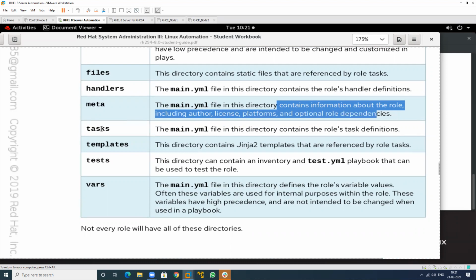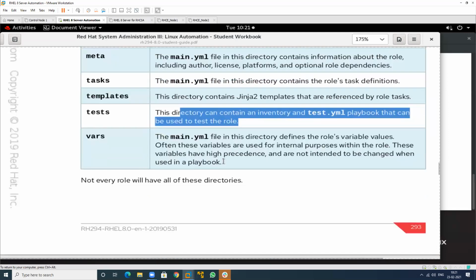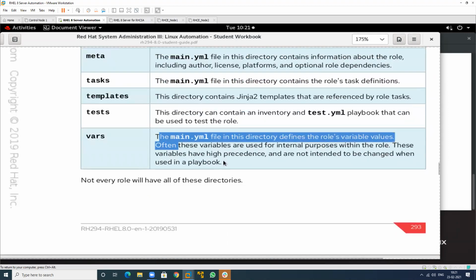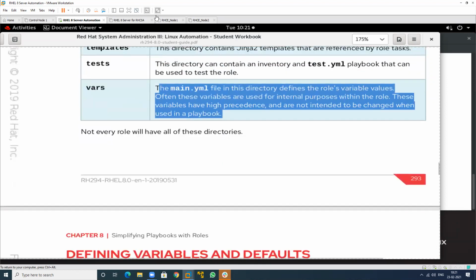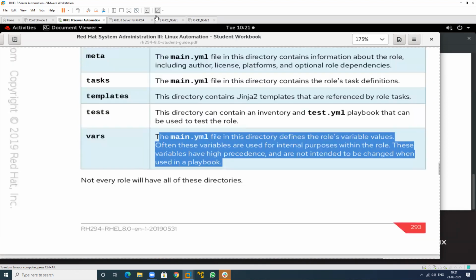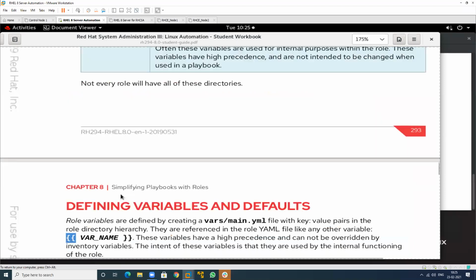So what is the use of the tasks folder? Tasks contains the role's task definitions. Templates include Jinja templates. And tests, if you want to use them, you can use them also. And all the variables are defined in this particular one. So this is the whole role structure that you have to know. I have completed all the predefined directories.